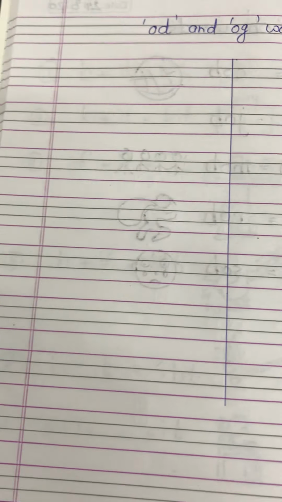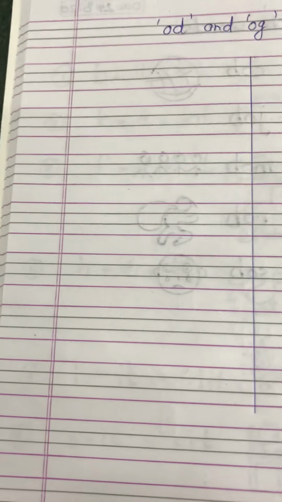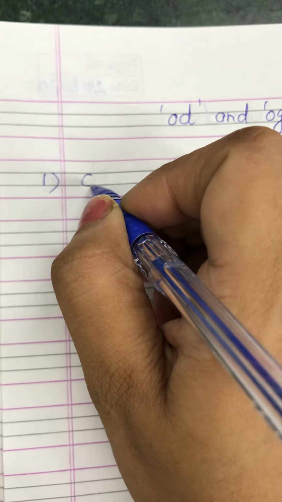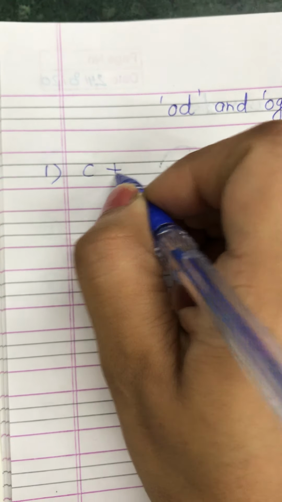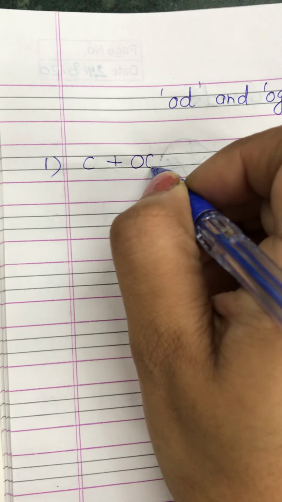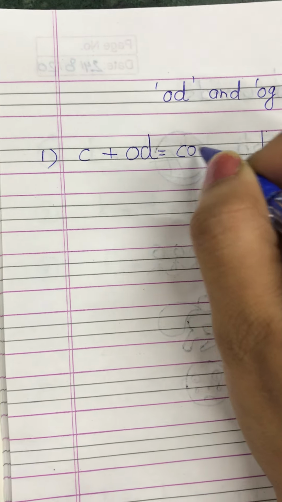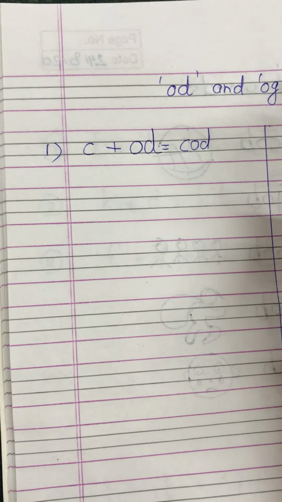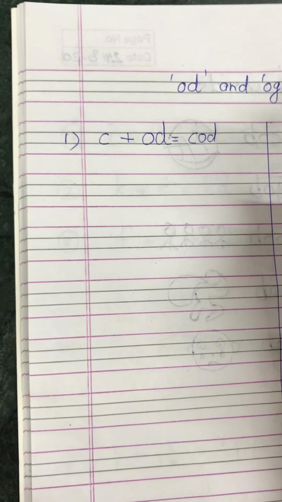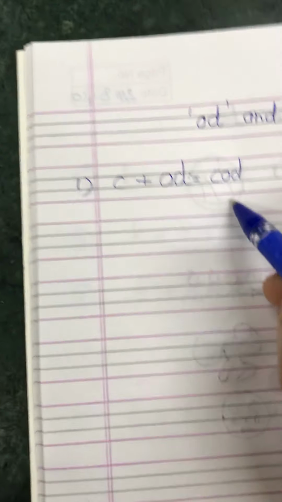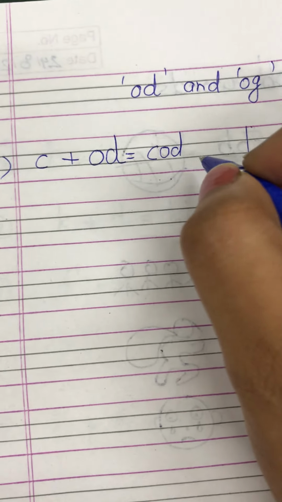So let's begin. Number 1 is cord. So k, odd is equal to cord. And cord is a large fish that can be eaten.